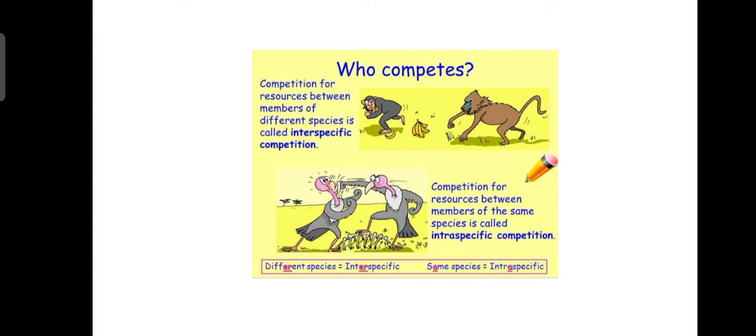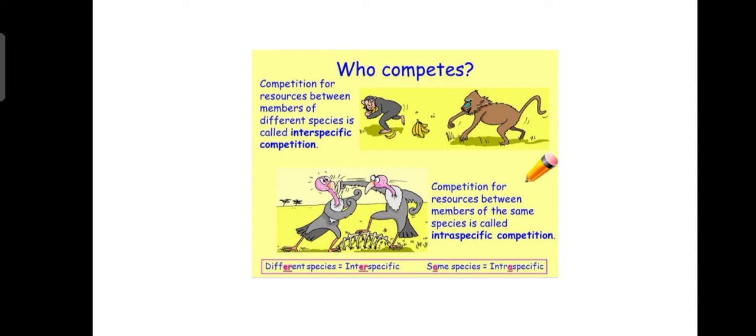Competition for resources between members of different species is called interspecific competition, and competition between the same species is called intraspecific competition.